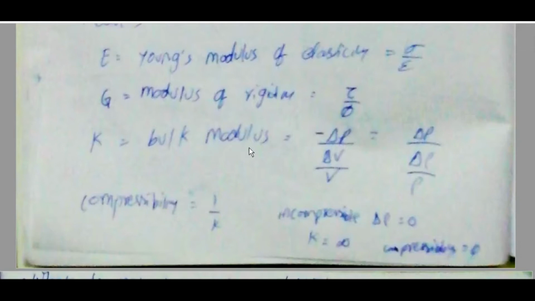K, the bulk modulus, is equal to minus delta P by (delta V by V), which is equal to delta P by (delta rho by rho). Compressibility is equal to 1 by K. For incompressible, delta P is equal to 0, K is equal to infinity, and compressibility is equal to 0.